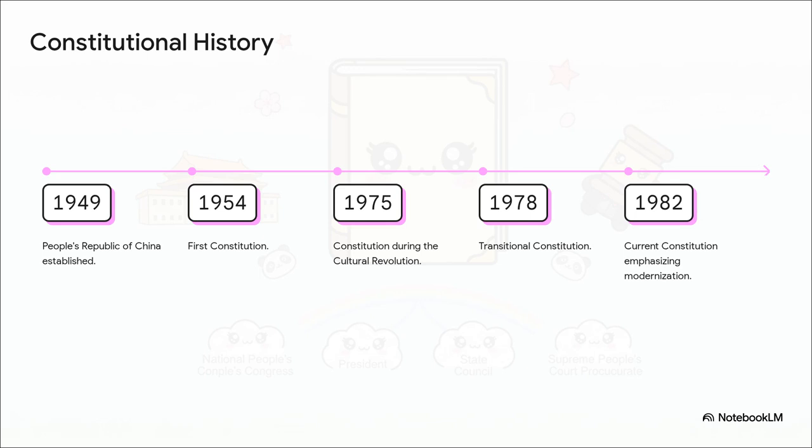To understand the structure today, we just need a quick look at how it evolved. Starting with the establishment of the Republic in 1949, the foundational documents went through several iterations, specifically in 1954, 1975, and 1978. But the vital examination point for our purposes, the document that defines the modern state, is the 1982 Constitution. Adopted in December of 1982, this document replaced its predecessors and firmly established China as a socialist state under the leadership of the Communist Party of China. It was designed with a heavy emphasis on socialist modernization, institutional stability, and rule-based governance. And it's been amended a few times since just to adapt to changing times.